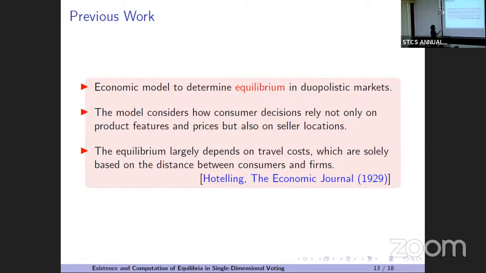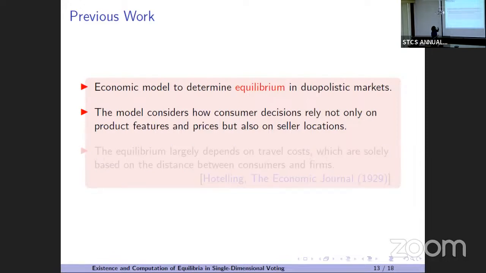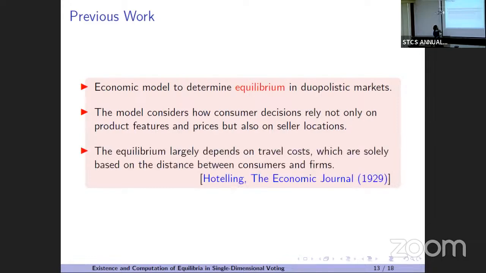In the model, the decision of the consumer depends on the features and prices, but also on the seller's location. I have already told you about this, Colaba and Powai, right? And the equilibrium also largely depends on the travel costs.